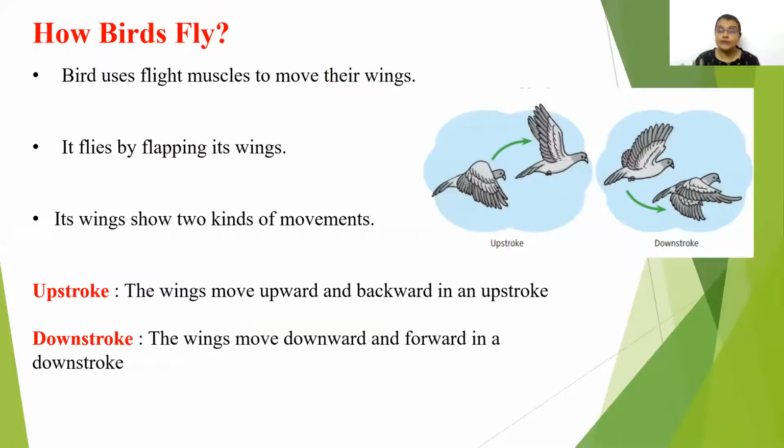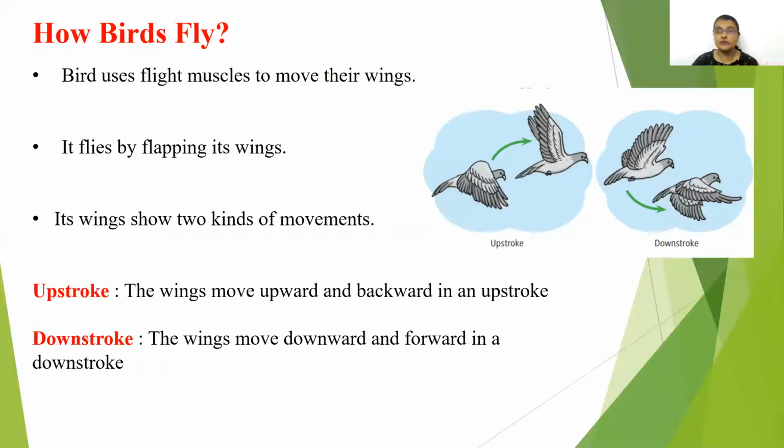How birds fly. We had already discussed that birds use flight muscles. We also have muscles in our body, right children? Muscles help us in movement. Similarly, birds have flight muscles which help them while flying. They fly with the help of their wings. They flap their wings and they fly.